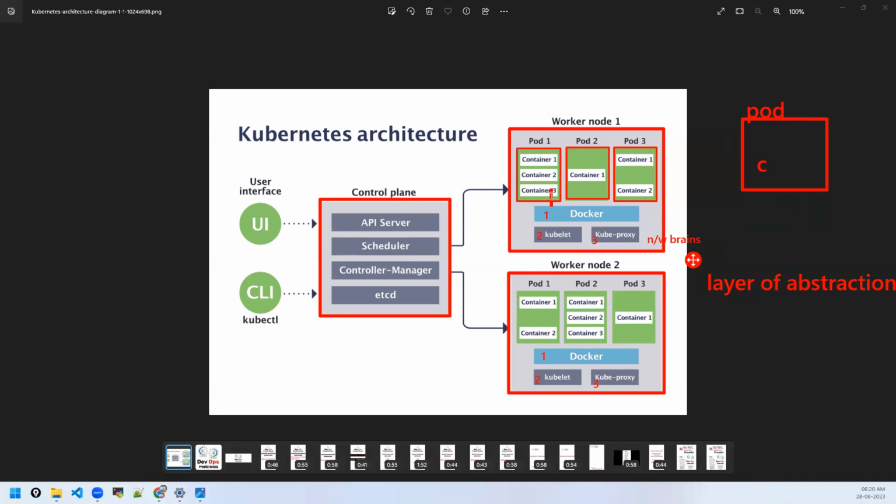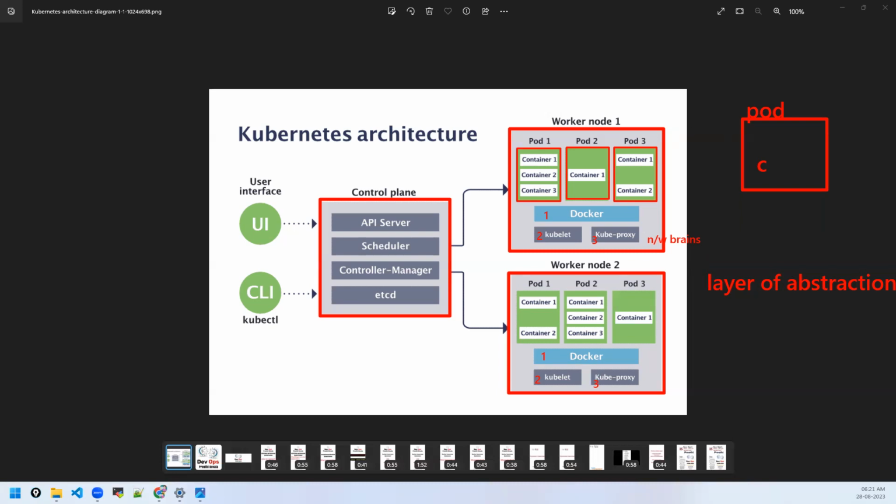Now these are the four components on the worker node: Docker, kubelet, kube-proxy, and pods. Whenever I say a pod, you can understand it's a container with a wrapper. That's all, right? We never say deploy the containers or delete the containers. We don't use this terminology in Kubernetes. You have to say it's a pod. Pod is running, pod status, pod failure. This is how we deal with it. So whenever we talk about a pod, understand it's a container with a wrapper. So these are the components on the worker nodes.